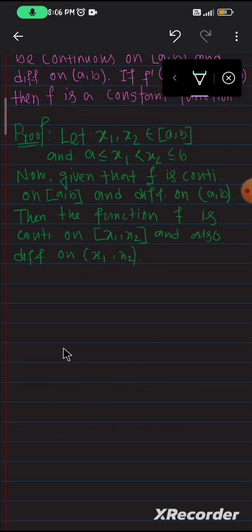So LMVT says that there exists a point in the open interval (x1, x2). So by LMVT there exists a point c that belongs to (x1, x2).